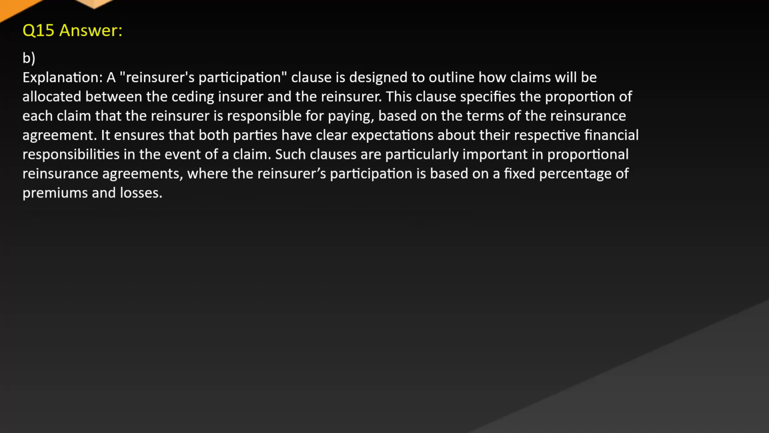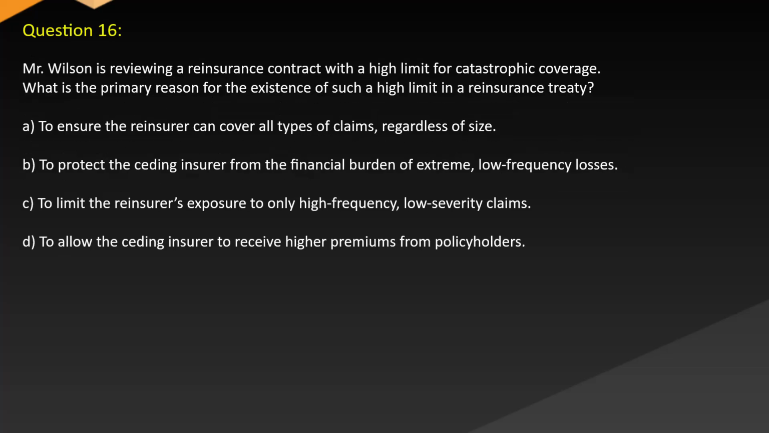Answer: B. Explanation. The reinsurer's participation clause is designed to outline how claims will be allocated between the ceding insurer and the reinsurer. This clause specifies the proportion of each claim that the reinsurer is responsible for paying based on the terms of the reinsurance agreement. It ensures that both parties have clear expectations about their respective financial responsibilities in the event of a claim. Such clauses are particularly important in proportional reinsurance agreements where the reinsurer's participation is based on a fixed percentage of premiums and losses.